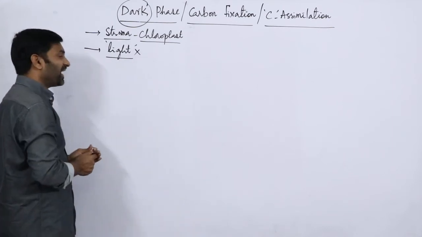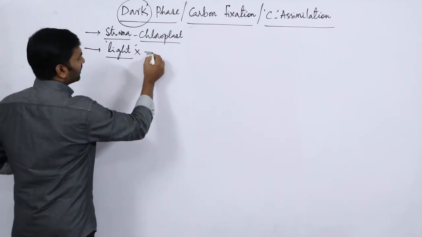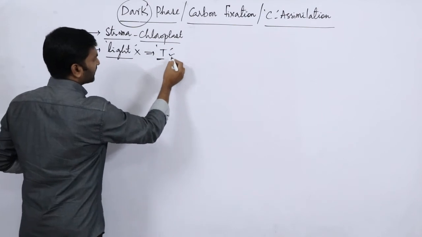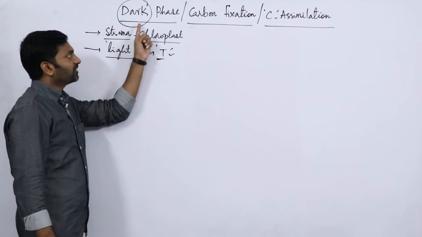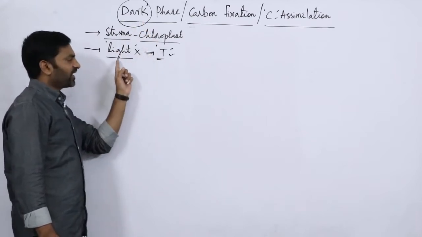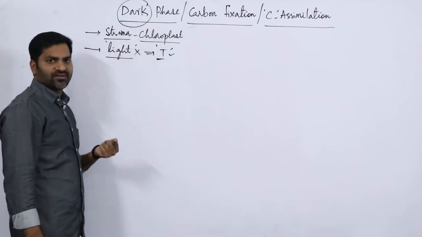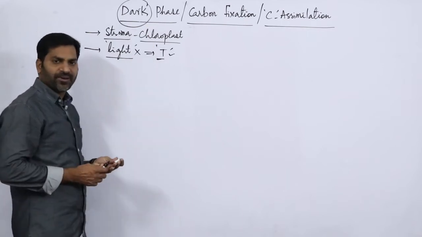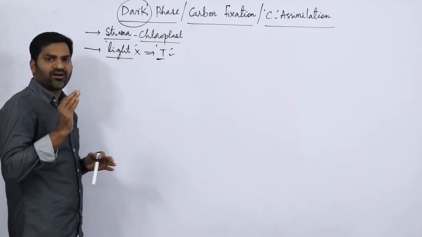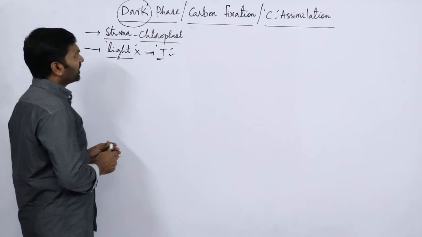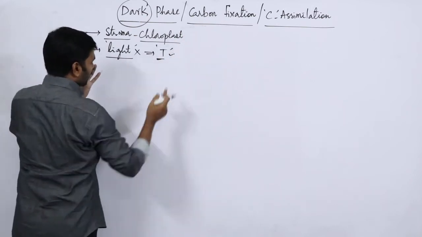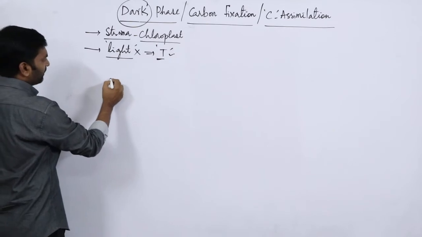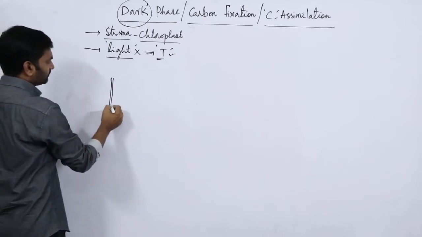Remember, but there is a need of temperature. Temperature is an essential factor for dark phase. Whenever light is available or light is not available, dark phase occurs in the plants, in the stroma of chloroplast. So dark phase is nothing but what? Carbon fixation.